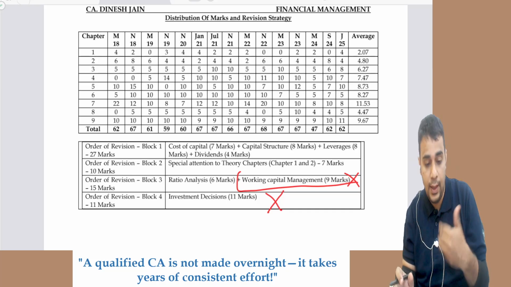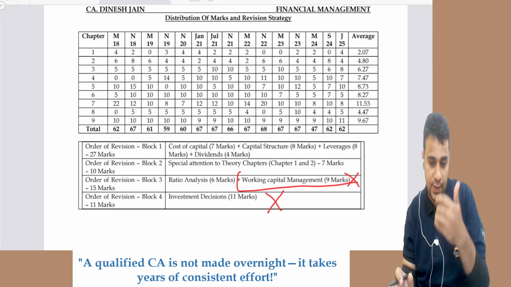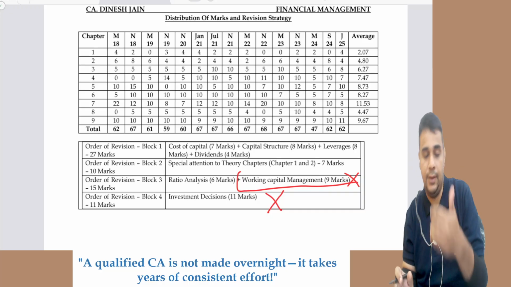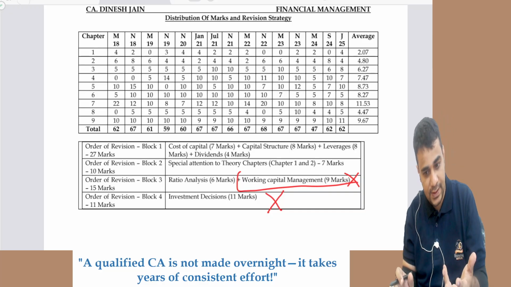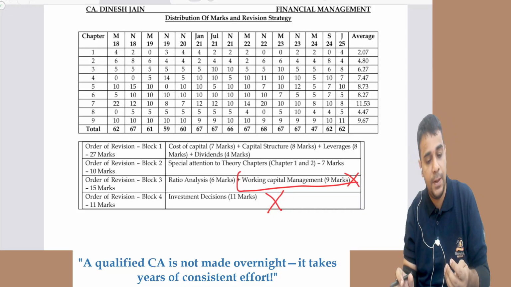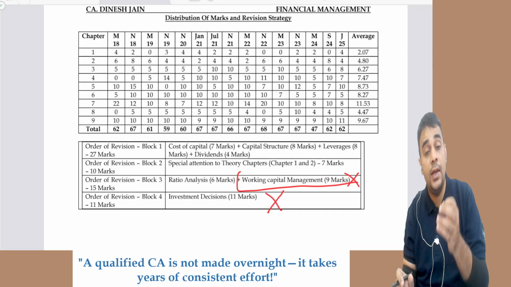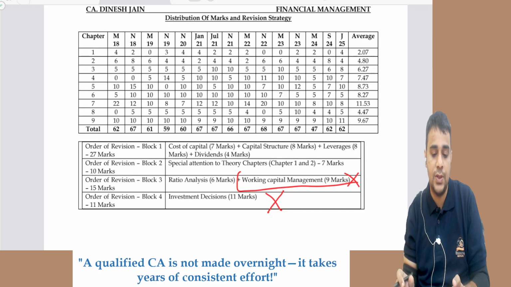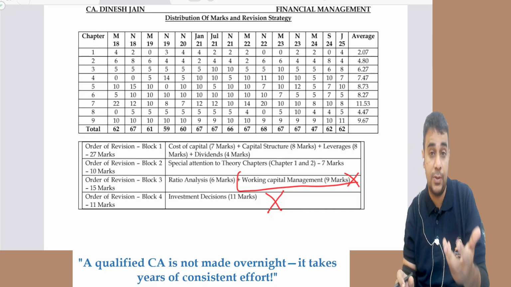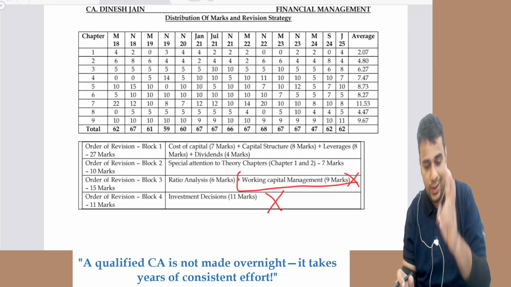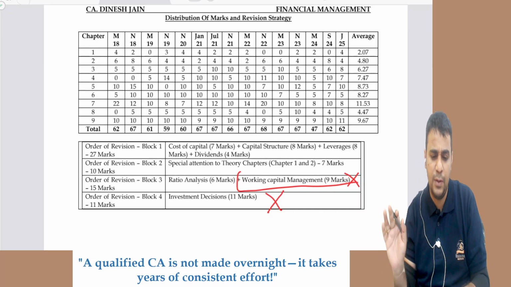So again here we are following a block method where we start with cost of capital, capital structure, leverages, dividends, which covers around 27 marks. Then you do some of your theory preparation, then you do ratio analysis, then you do finally working capital and investment decision, working capital management. See other chapters, if you have time you can do more questions. Working capital and investment decision, I don't want you to spend more time.